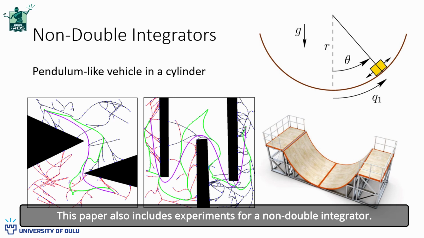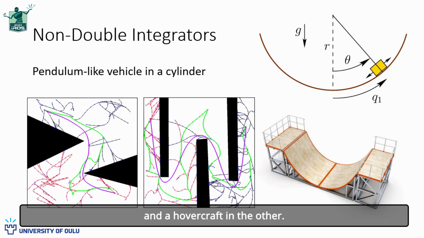This paper also includes experiments for a non-double integrator. We consider a vehicle that moves like a pendulum in one direction and a hovercraft in the other. The new planner consistently solves such problems, being a few times slower than the original level ground case.